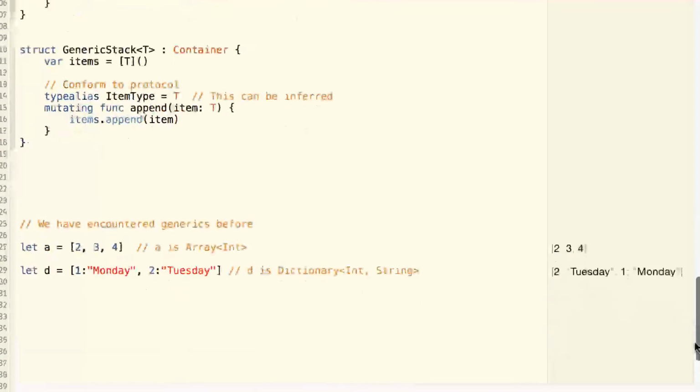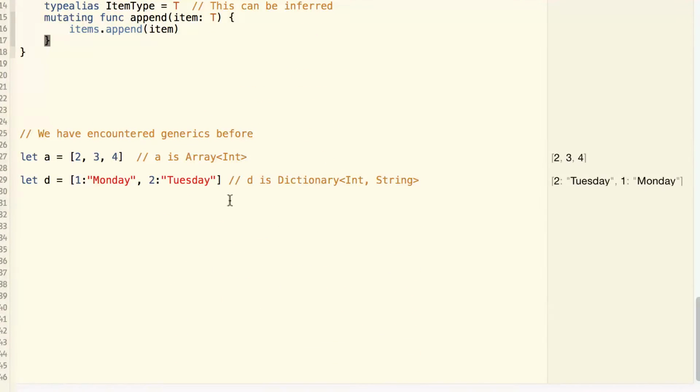Generics is actually nothing new. We have been using generics for quite a while. For example, when we create an array that contains 3 integers, the data type of a is actually a generic structure of Array with type parameter of Int. And if we create a dictionary that uses integer as a key and string as value, we are actually creating a generic structure of Dictionary with type parameters of integer and string.